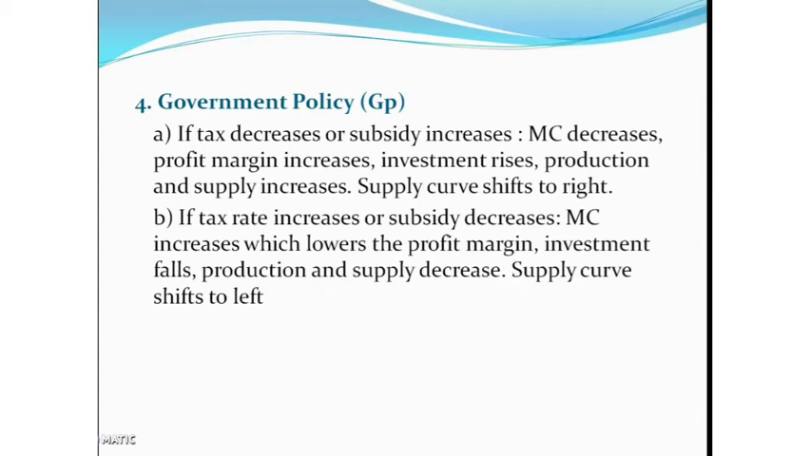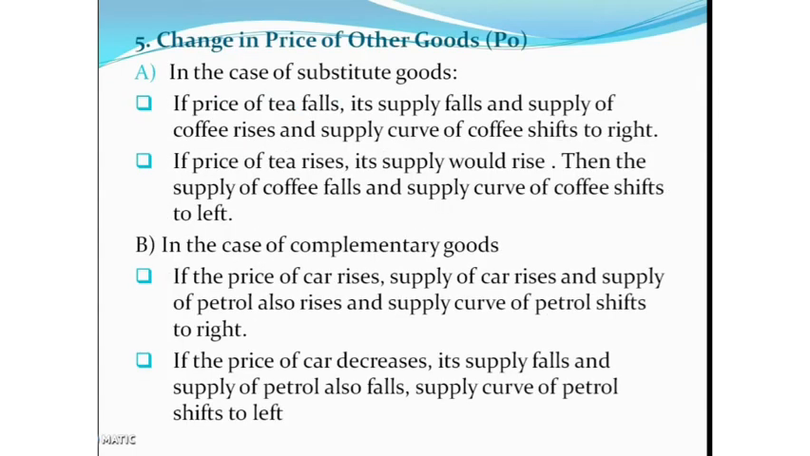Okay. Then the fifth one, change in price of other goods. We know that there are two types of goods, substitute goods and complementary goods. So what do you mean by substitute goods? Substitute goods are goods we can use instead of other goods. That is known as substitute goods.